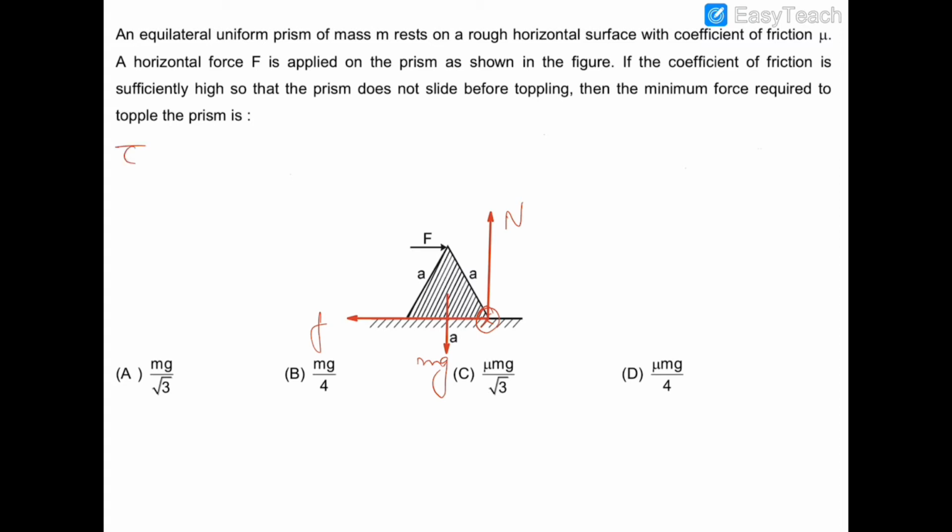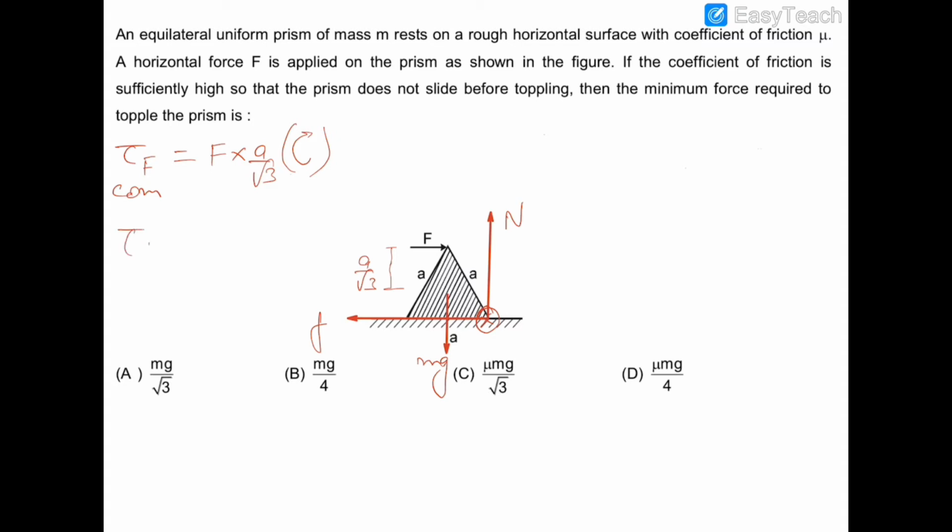So let us find out the torque of F about COM. You know that this distance from COM to this tip is a by root 3. So the torque of F about COM is F into a by root 3 in the clockwise direction, which is the direction of toppling.